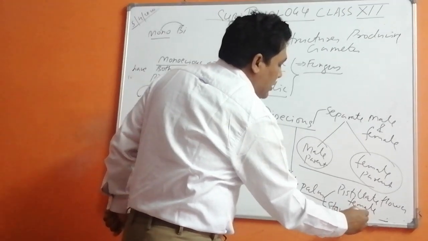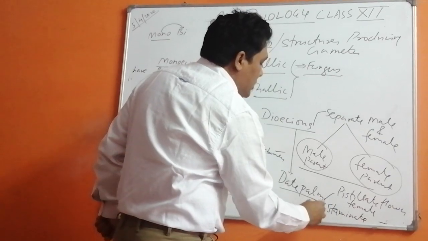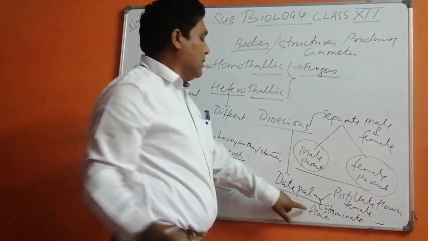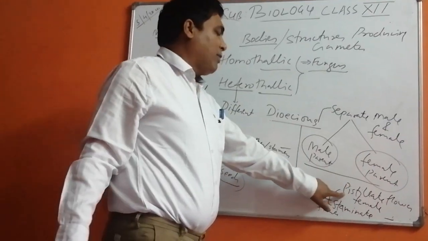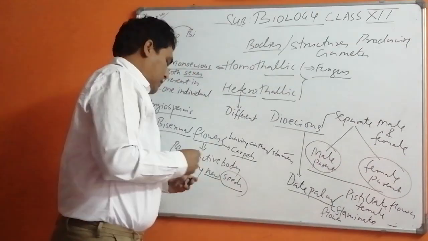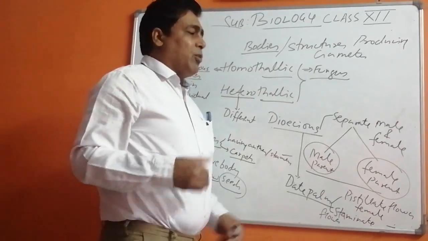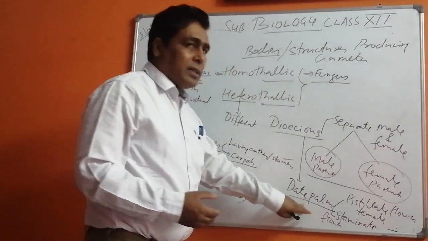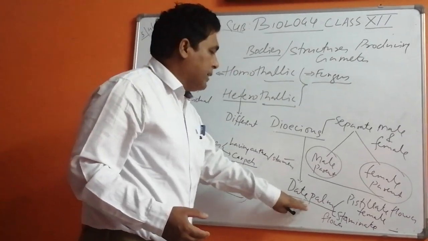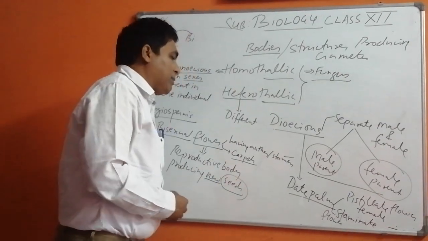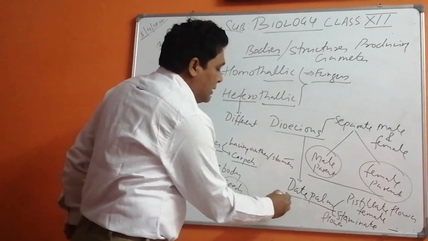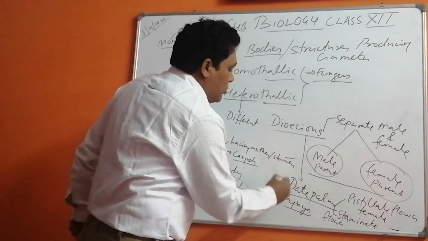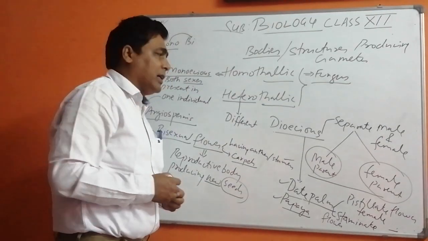The staminate flower is the male flower and the pistillate flower is the female flower. This comes in the board exam and in the medical examination also. Most of the time they are going to ask you the name of the plant. So date palm is there, papaya is also there. You need to remember at least two plants. Papaya, Carica, we call it.